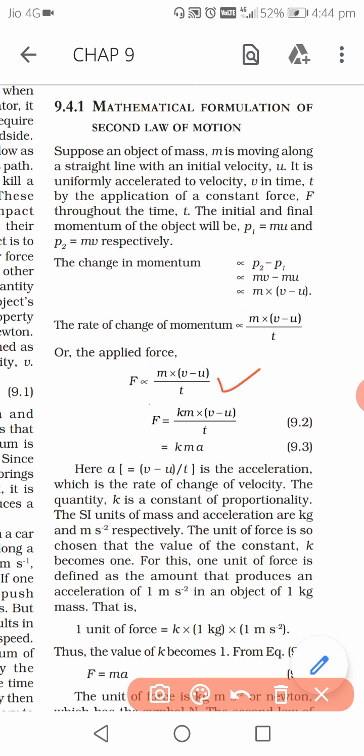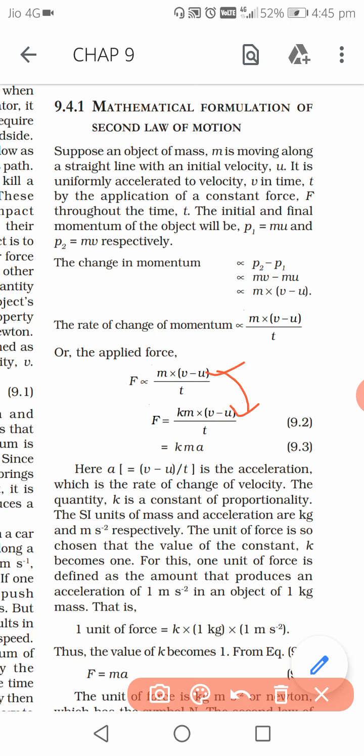Now the question is how we can modify this. Remember that whenever we replace the proportionality sign with an equal sign, we multiply the whole thing with a constant k. Till now we don't know the value of constant k. I will tell you the value, but for the time being we will keep it as k itself. The rest remains as it is, mv minus mu.